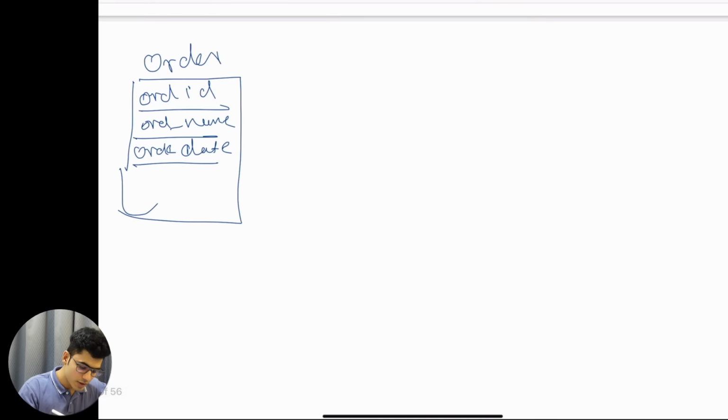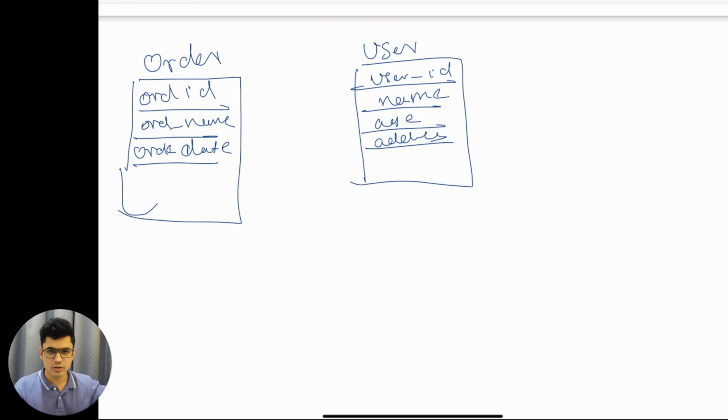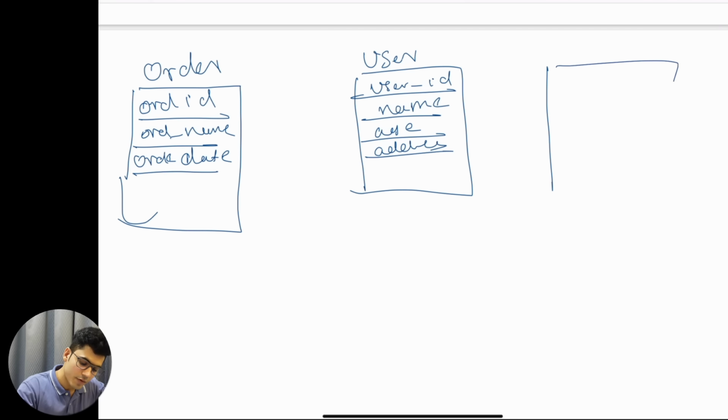Then we have the user. I have the user available. User will also have the user ID. We'll also have the name, age, address, and all of the other things just like a normal user has. Then we have the product. Now we have the product information.